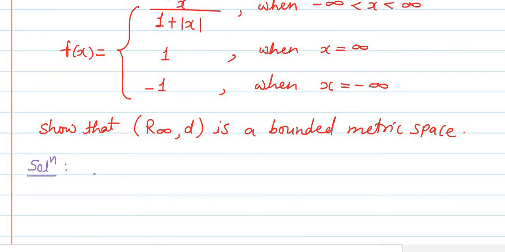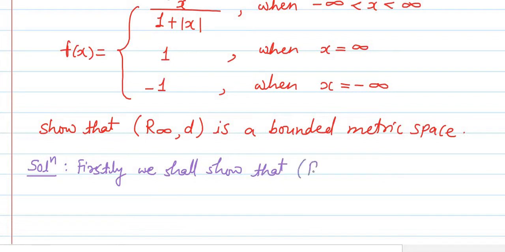For that, first of all, we have to show that (R infinity, d) is a metric space. So firstly, we shall show that (R infinity, d) is a metric space.